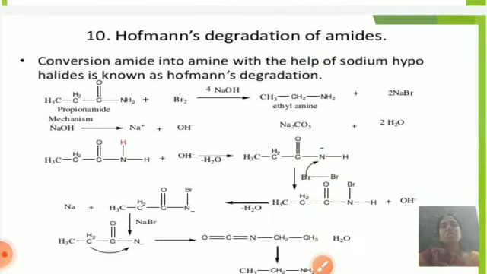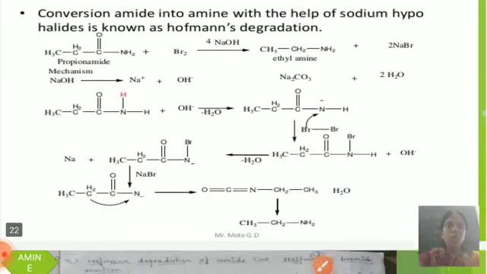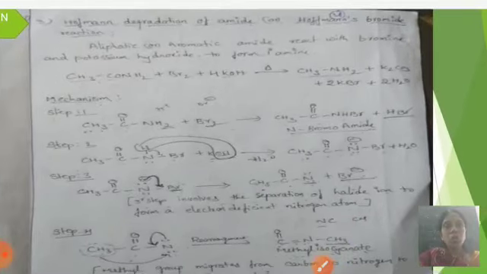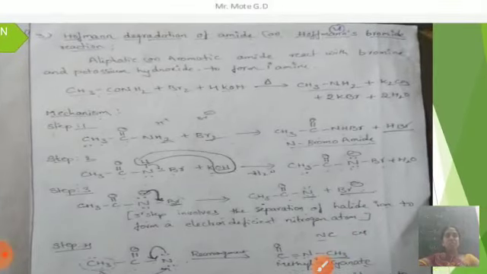Next, last, another important reaction for preparation of amines is the Hofmann degradation method, also called Hofmann degradation of amide.